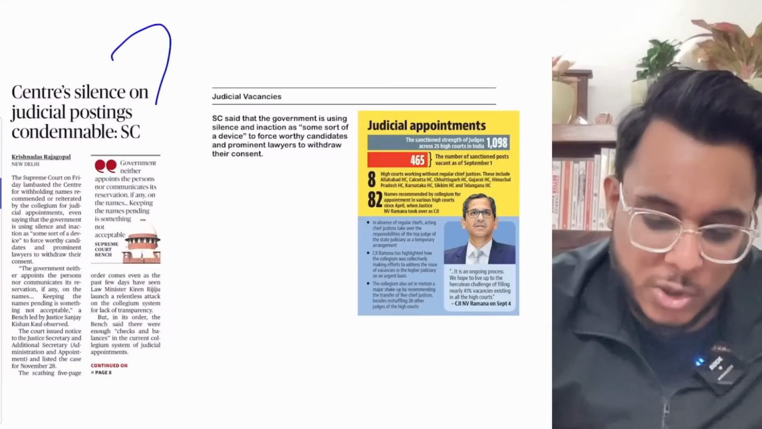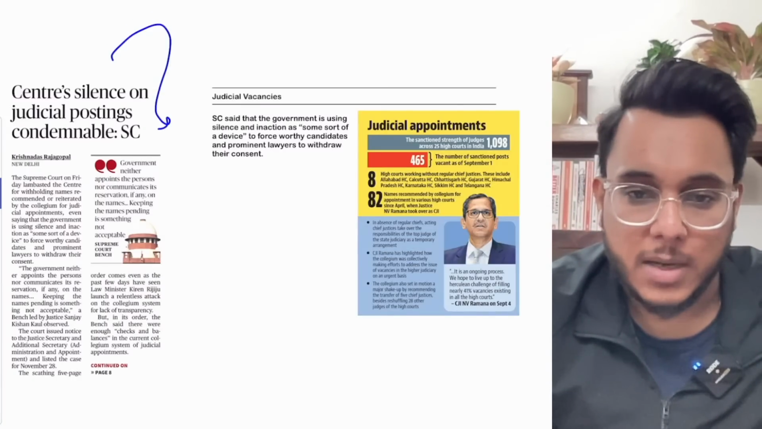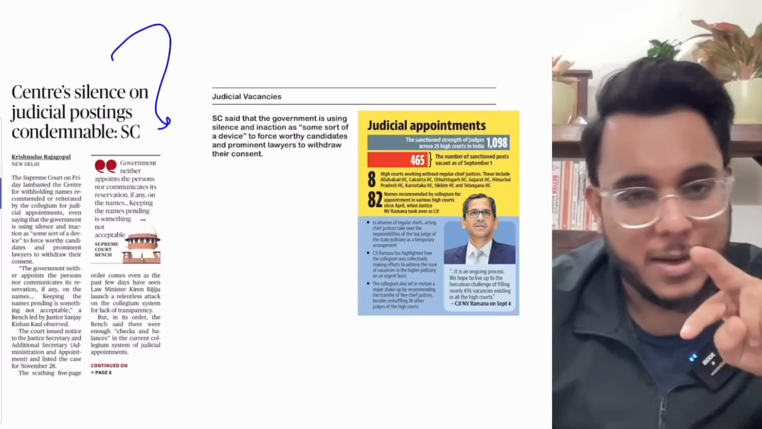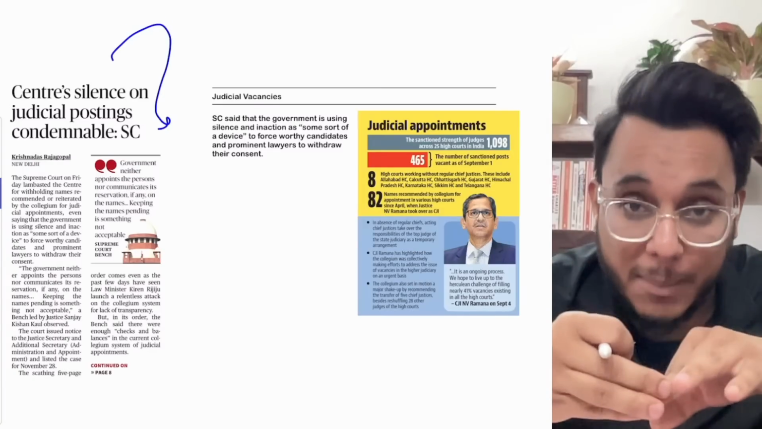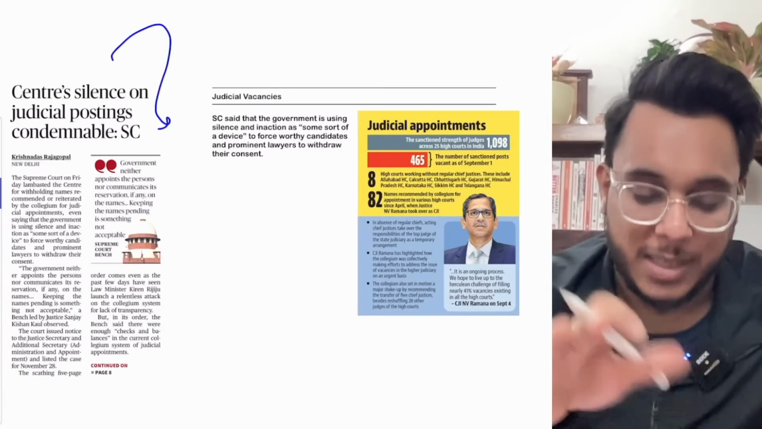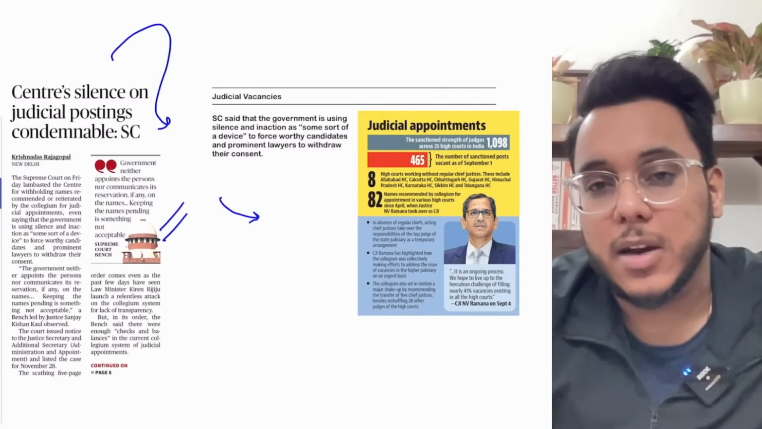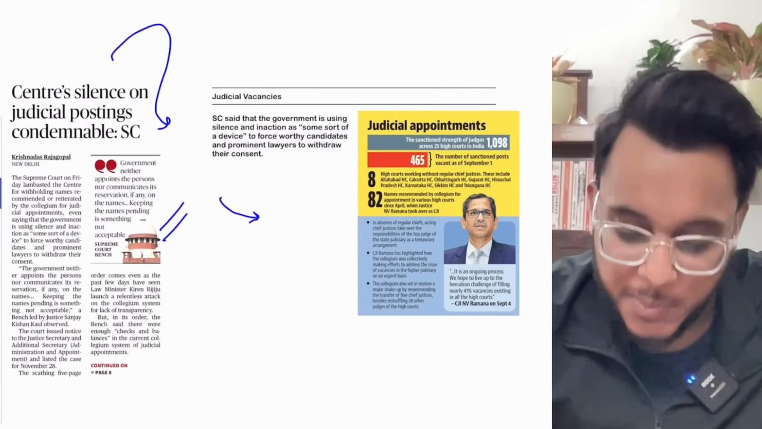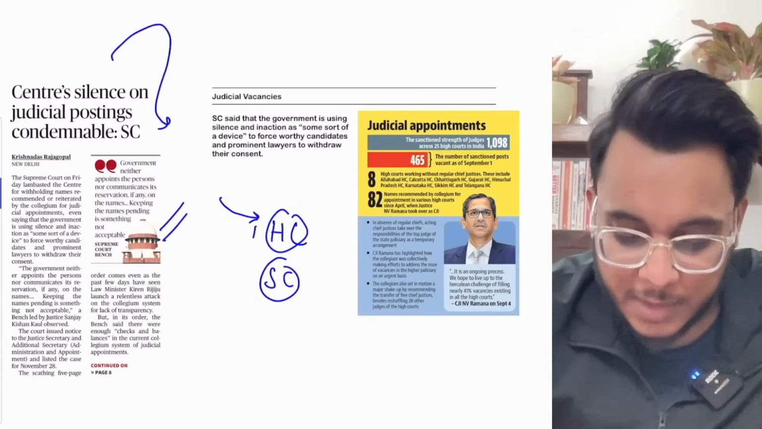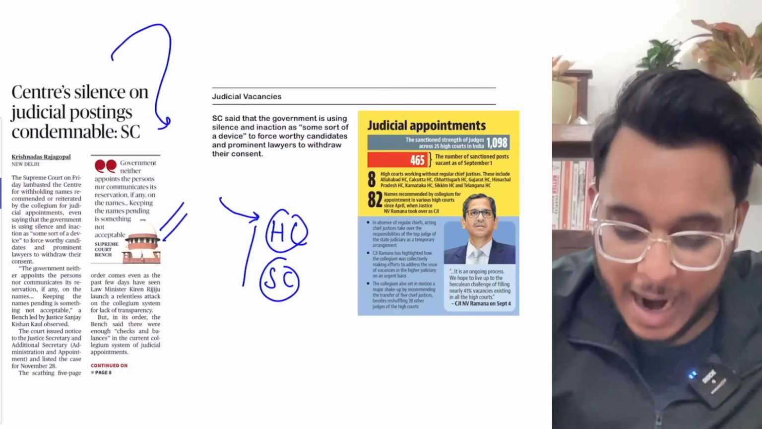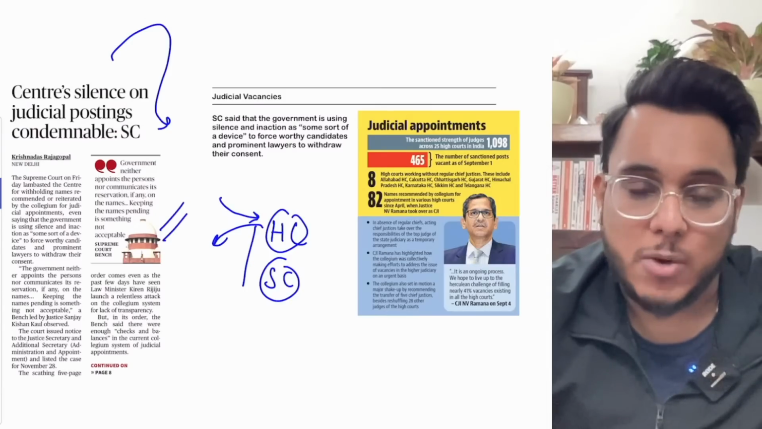Center's silence on judicial postings condemnable: Supreme Court. Okay, condemnable. Actually there are two words. Fine, don't get confused. One is commendable. Commendable is to appreciate something. Condemnable is to criticize something. Now actually, guys, when we talk about the higher judiciary, in the higher judiciary we have the High Court and we have the Supreme Court. Now when we talk about the High Court, understand this particular thing, that there are huge vacancies in the High Court.